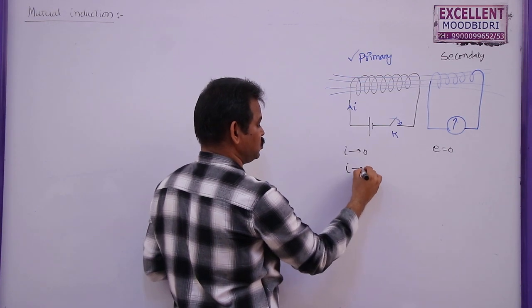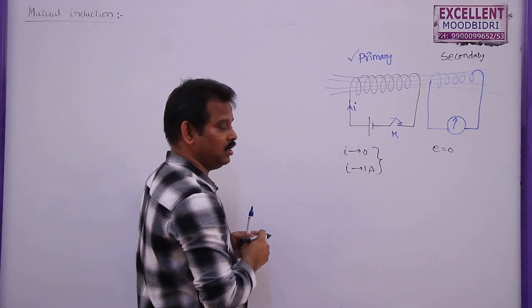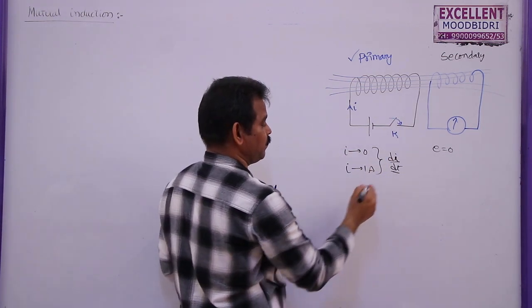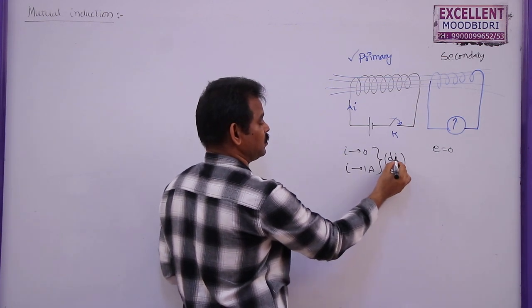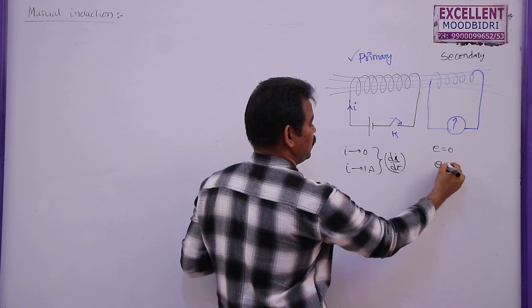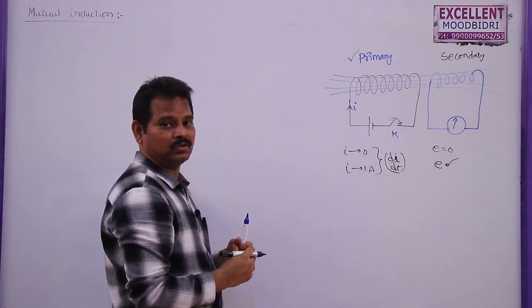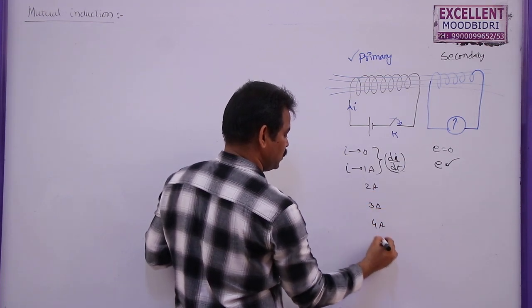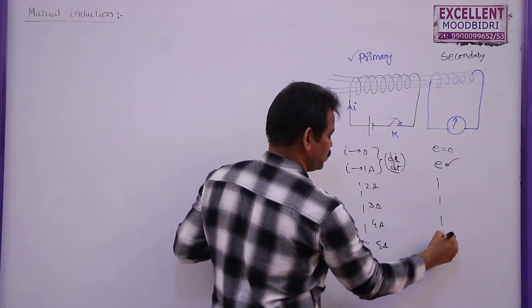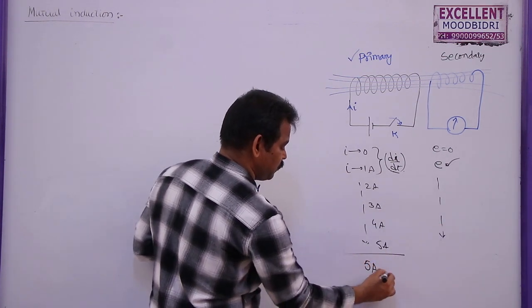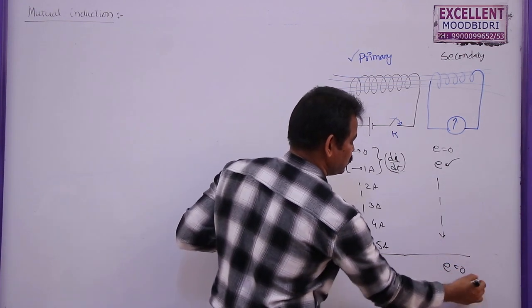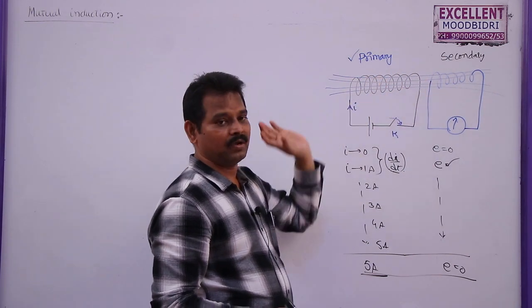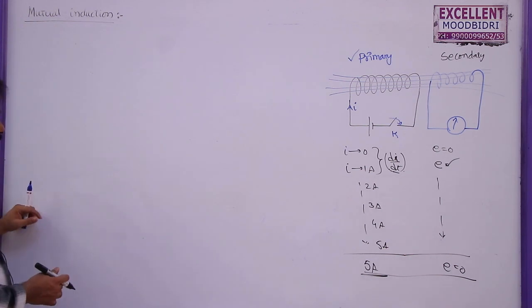When this current increases to 1 ampere, there is a change in current here. So, this is the di by dt. In a given time, current is changing by a small fraction. So, whenever there is a change in current with respect to time, EMF will be developed here. We can find this by using a formula. Similarly, if it increases to 2 amperes, 3, 4, 5 amperes, slowly as it increases, the EMF also increases here. When this current becomes constant, let us say 5 amperes, then no EMF will be induced here. That means EMF will be induced in the secondary coil whenever there is a change in current in the primary coil. Suppose the current is not changing, then what happens?